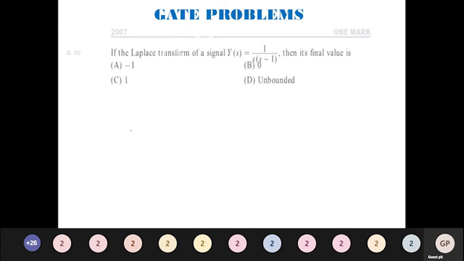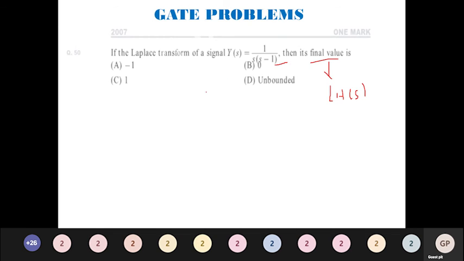Moving to the next question. If the Laplace transform of a signal is Y of s equal to 1 divided by s into s minus 1, then its final value is? These kinds of questions are peculiar and are asked repeatedly. For all of these, you should understand one basic property. For the final value theorem to exist, all the poles should lie in the left half of the S-plane. Then only this will exist. If not, then we cannot find the final value at all.